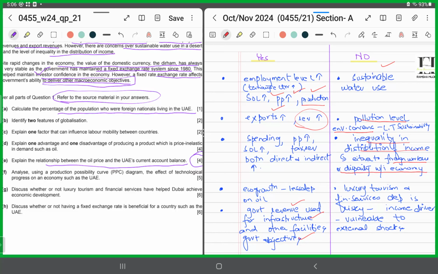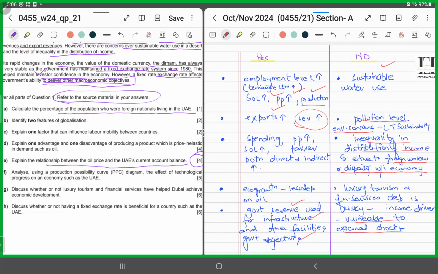Right? Further, you can say that luxury tourism can be seasonal and it is vulnerable to global economic downturns and pandemics, right? Which might reduce visitor numbers and income. So, if the country is overly dependent on tourism and finance, it makes the economy more vulnerable to external shocks, right?